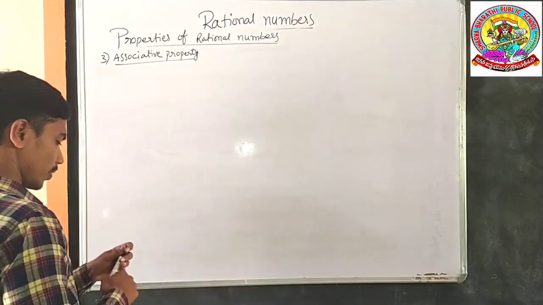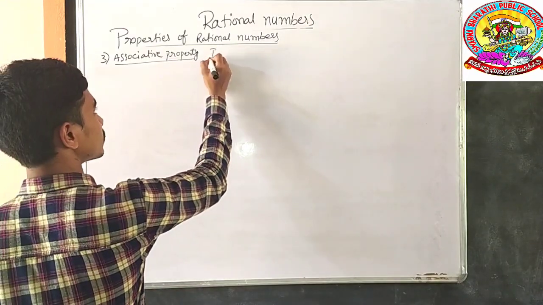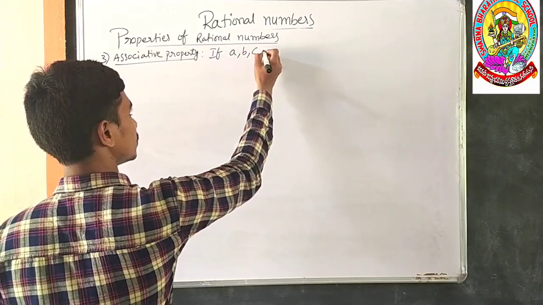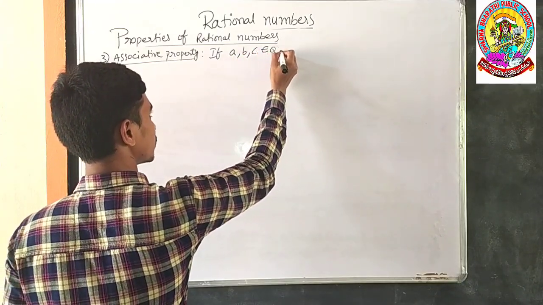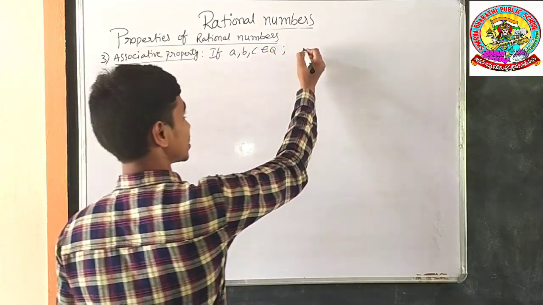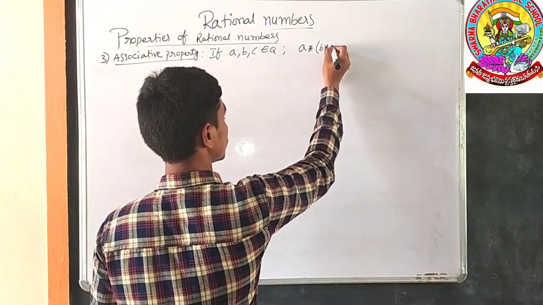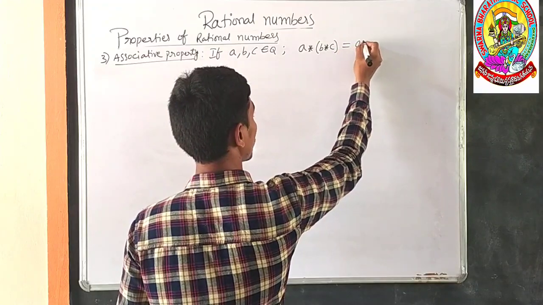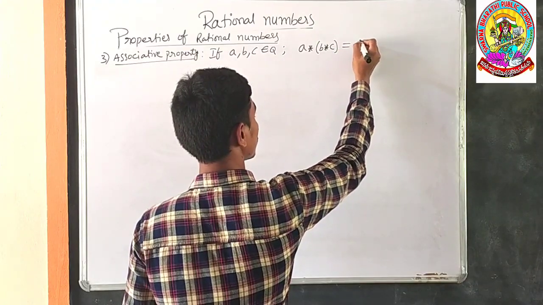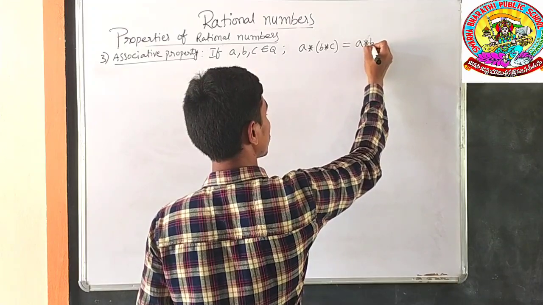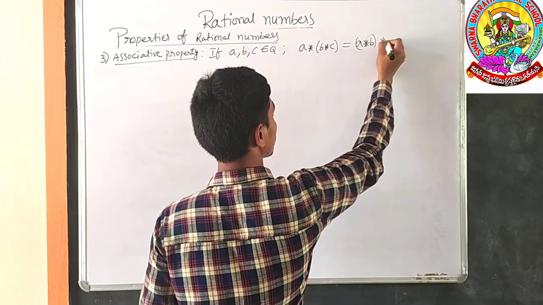What is associative property? If A comma B comma C belongs to the rational numbers, then there exists like this: A operation B operation C is equal to A operation B operation C, with the bracket grouped differently.